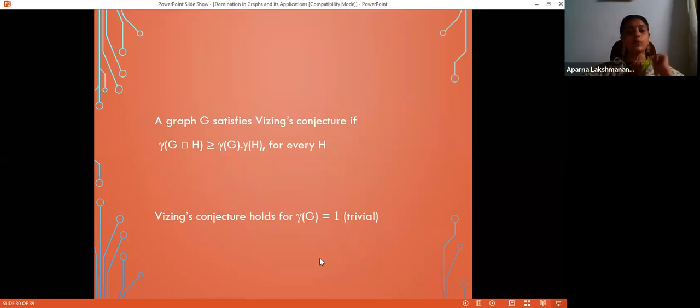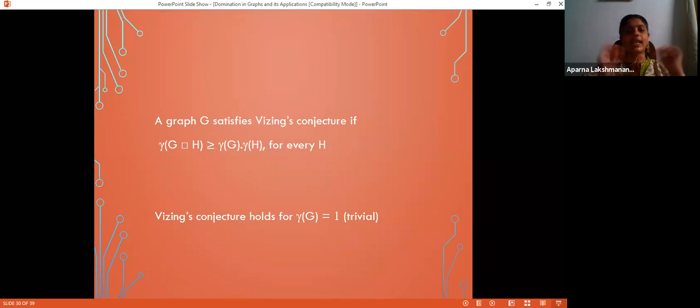And it was proved that Vizing's conjecture holds for all graphs for which domination number is 1, which is quite trivial. Gamma of G box H is greater than or equal to gamma of H. The statement becomes if gamma of G is equal to 1, right? So there are H layers and two H layers are not connected in more than one vertex.